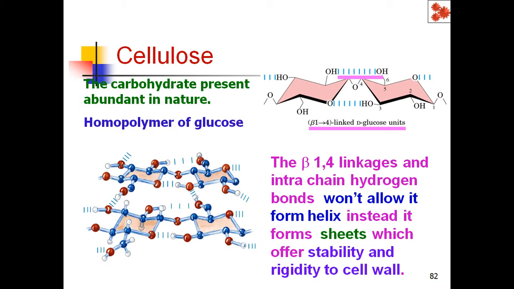Whereas if you remember, starch and glycogen can form a helix. But cellulose, since it is a beta structure, has these chains that develop hydrogen bonds among themselves. So these hydrogen bonds will not allow the glucose molecules in the cellulose to develop into a helical structure. Instead of a helix, they spread like sheets. This sheet-like structure offers stability to the cell wall of the plant cells. So they provide rigidity to the cell wall of the plant cells.